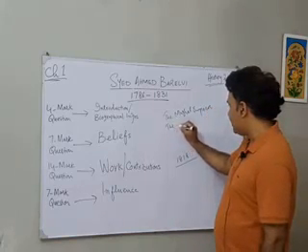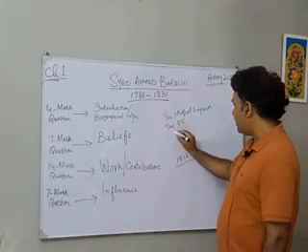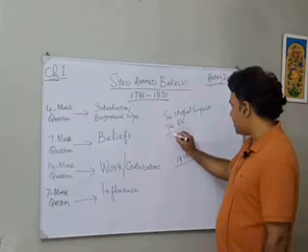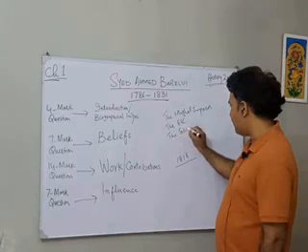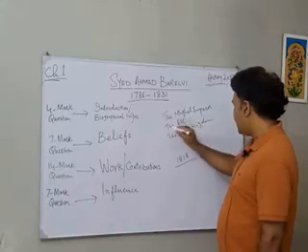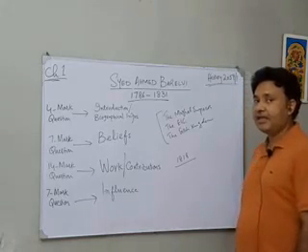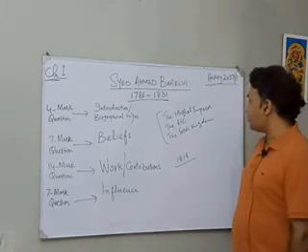Secondly, the EIC, the English East India Company, and the third is the Sikh Kingdom in Punjab. So India was basically being ruled by these three forces.